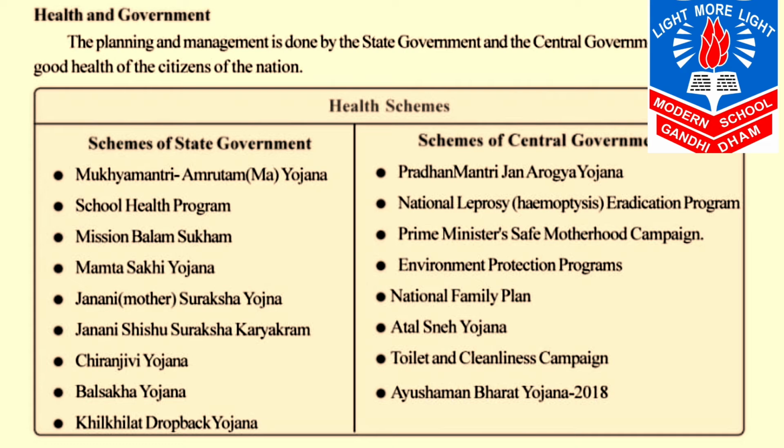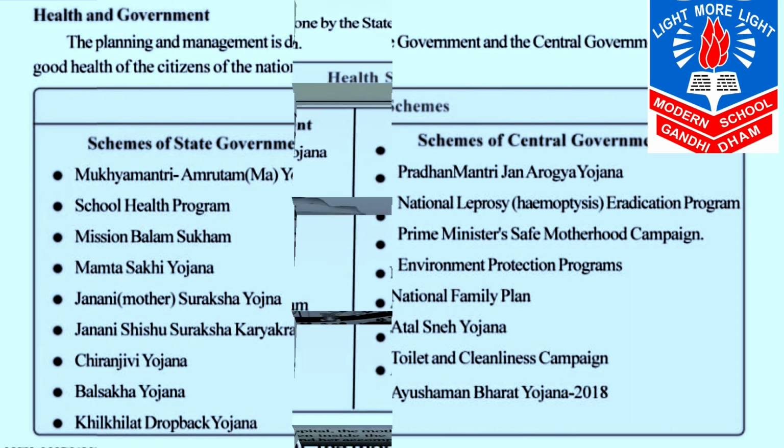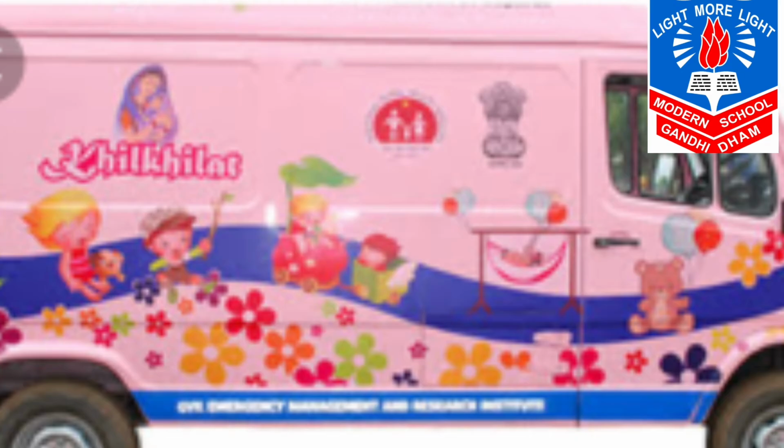Sixth one is Atal Sneha Yojana. Seventh one is Toilet and Cleanliness Campaigns. And eighth one is Ayushman Bharat Yojana, that is 2018. So all these are the schemes of the central government. Now let's move to page number 103. And now we are going to learn about the Khilkilat Drawback Yojana.